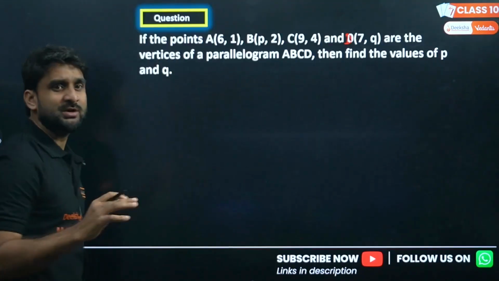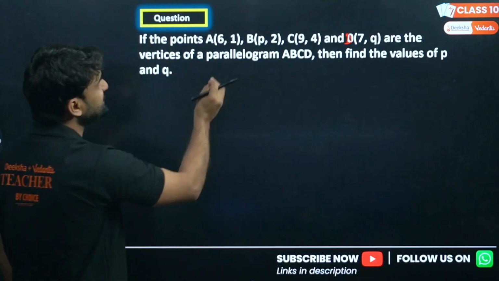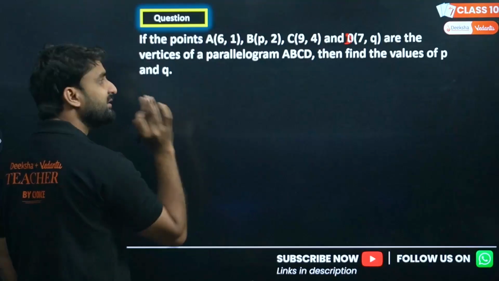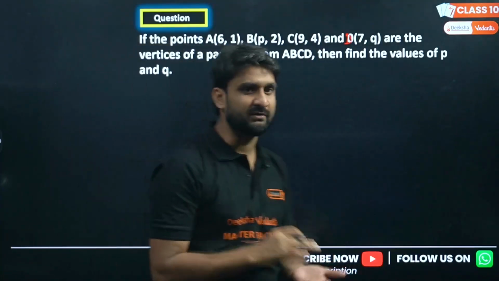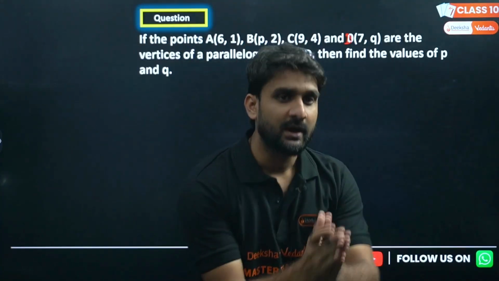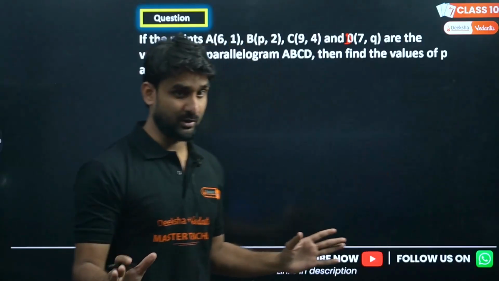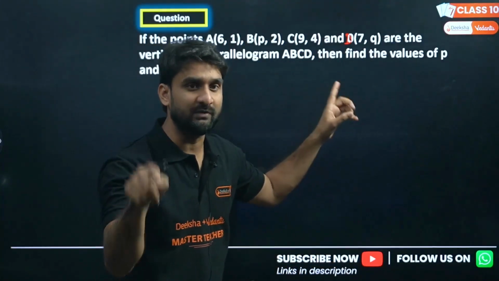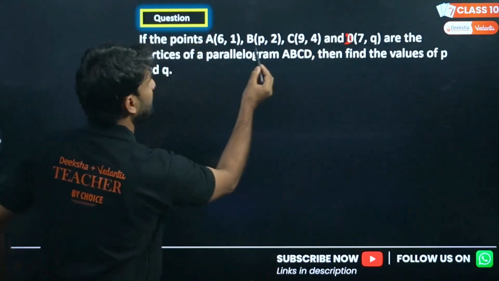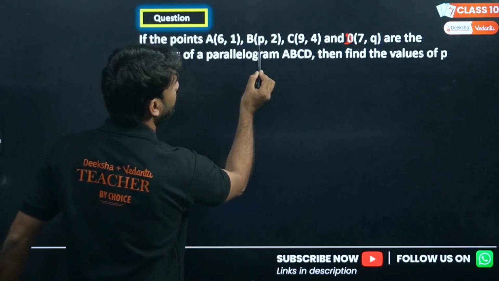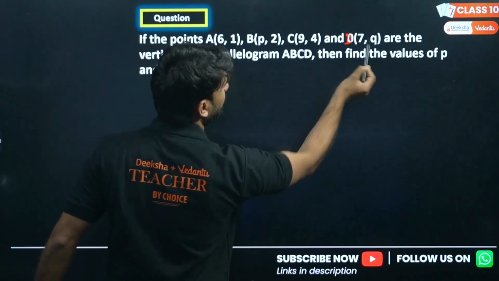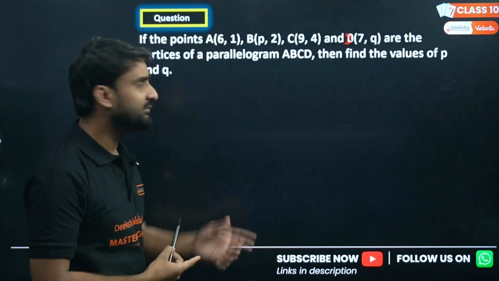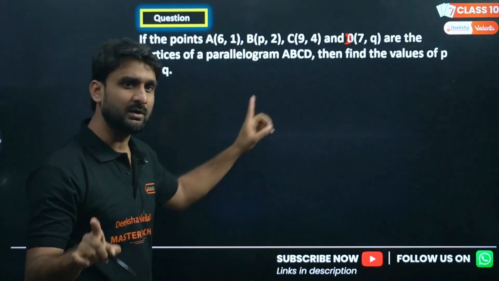Okay, so the next question is, if the points A, B, C, D are the vertices of a parallelogram ABCD, then find the values of P and Q. So my dear lovely kids, there are 4 points given, and the 4 points are the vertices of a parallelogram, right? These are the vertices A, B, C and D, and you have to find the 2 unknown values, P and Q. Here in point B, P is the X coordinate, and here in point D, Q is on the place of Y. So we have to find the values of P and Q here in the parallelogram.